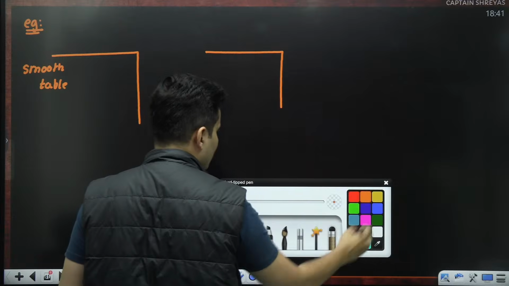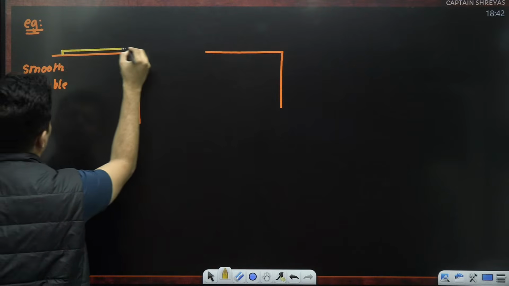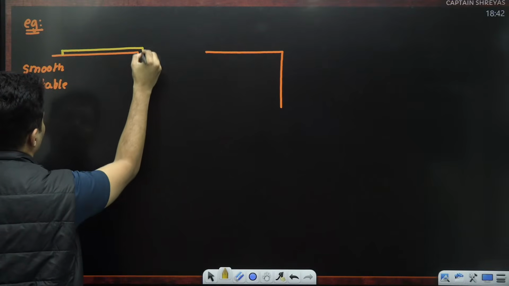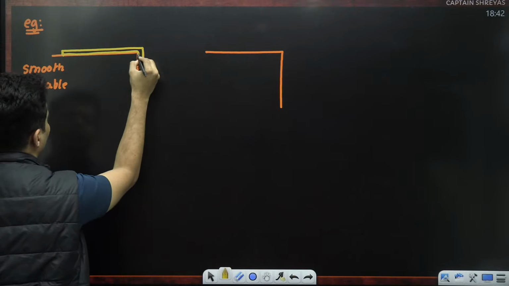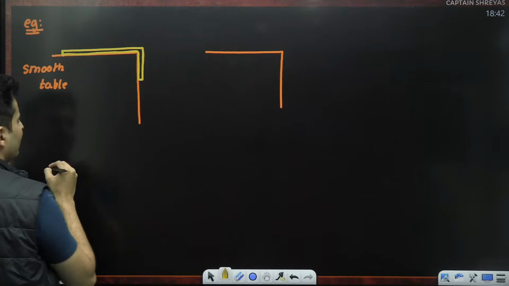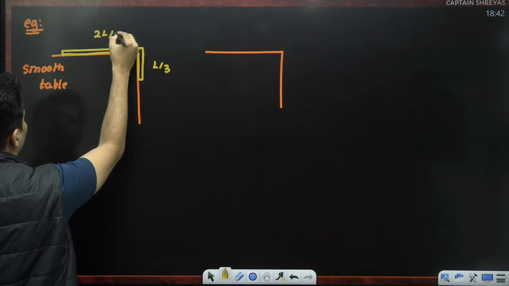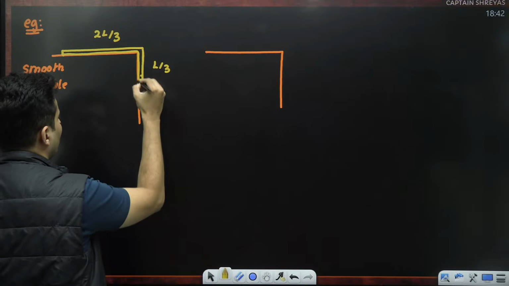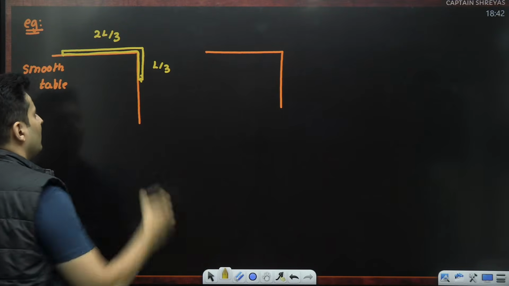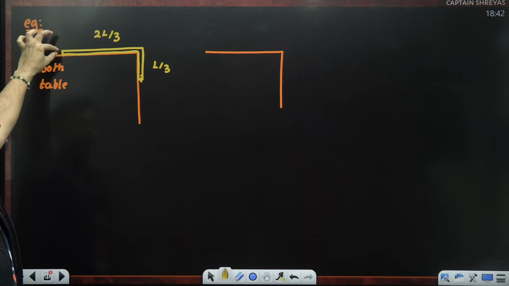And there is a snake, or some chain or some rope or some belt, which is hanging with 1/3 part hanging here, 2/3 over here. Okay, so let's say this is our snake like this. Very nice snake. It's a slippery snake, smooth table. It's hanging 1/3 here, 2/3 here. You are holding its tail.